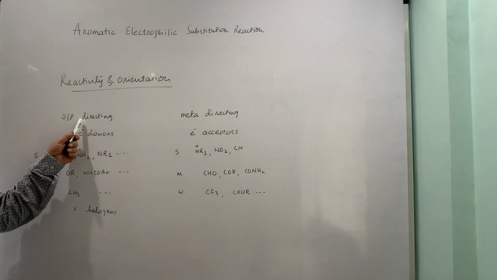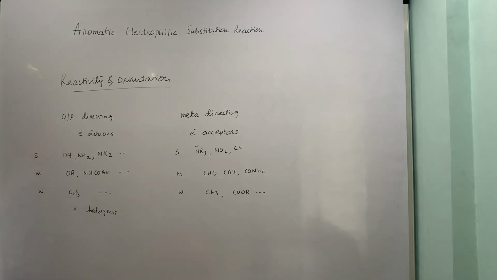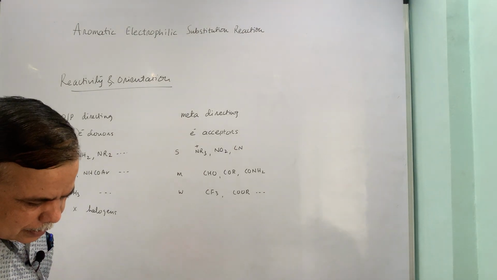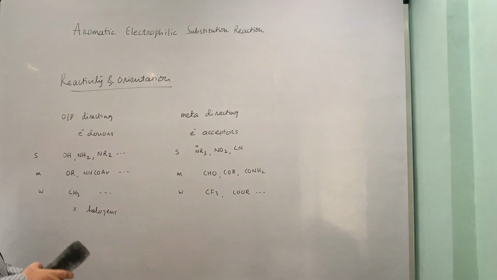But when it comes to the orientation, they stabilize the arenium ion intermediate through their unshared electron pair donation, and that's why the entire list is there, and you can find this list in all books. It is very common, and you can always go through it.